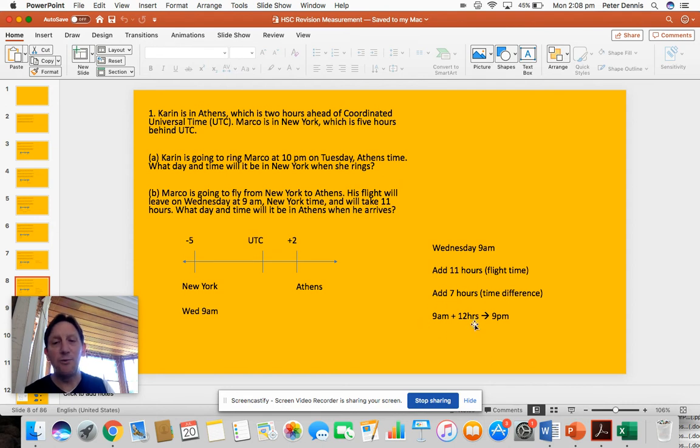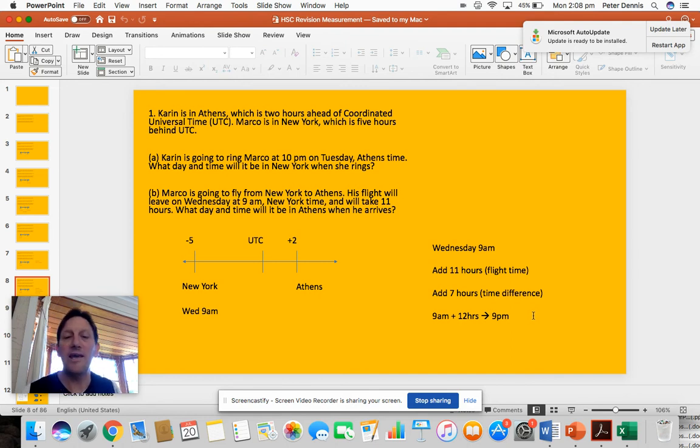So if we add 12 hours to 9 a.m., that's going to get to 9 p.m. And I've actually got 6 more hours, haven't I? Because this is 18 altogether. So I'm going to add another 6 hours to this, and it's going to be 3 a.m. on a Thursday. So I've done that slightly, and there's lots of different ways you can do them.